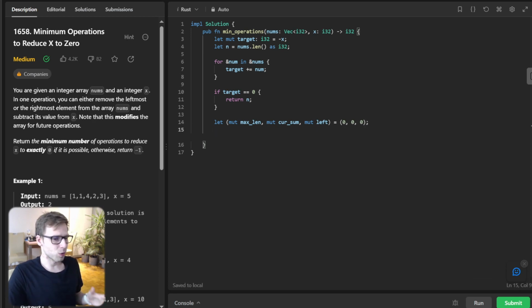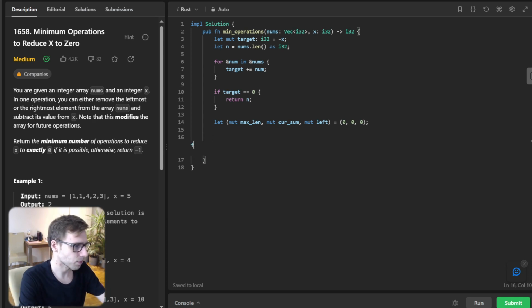So what are we doing? We start by calculating the target, which is the sum of the array minus x. If the target is 0, it means we need to remove all elements, so we just return the length of the array. And we also initialize max length, current sum and left to 0, and this will help us find the maximum subarray. So now let's dive into the core logic.